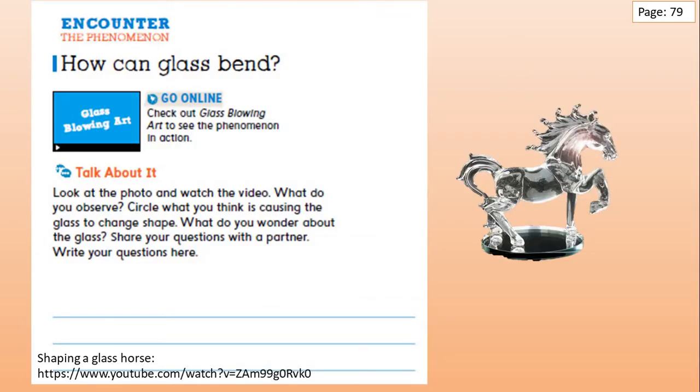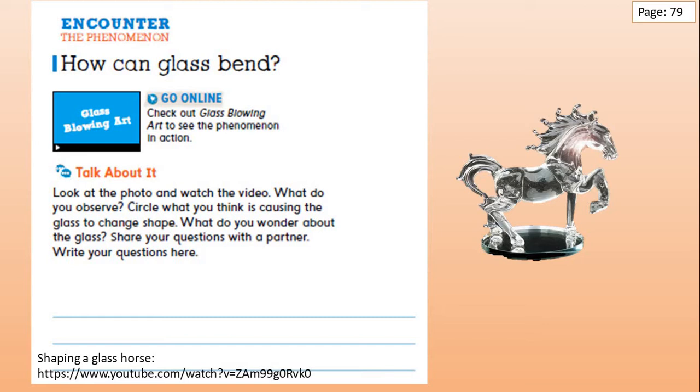Let's see the next page, page number 79. This horse is made of glass. It's very nice, right? It's made of glass. What do you think, grade 2? How do they shape this horse? It's made of glass.